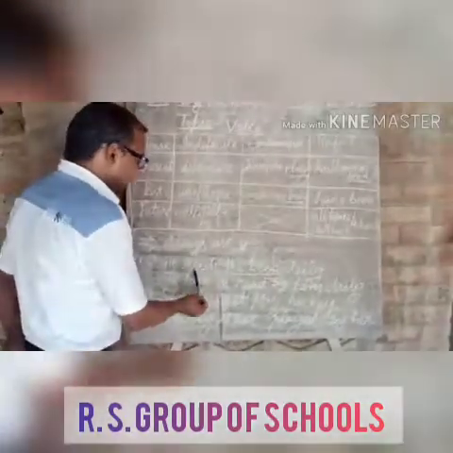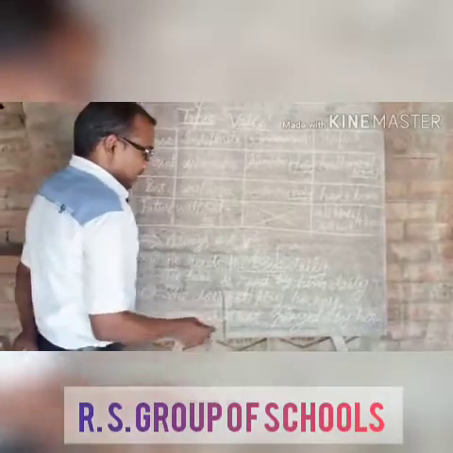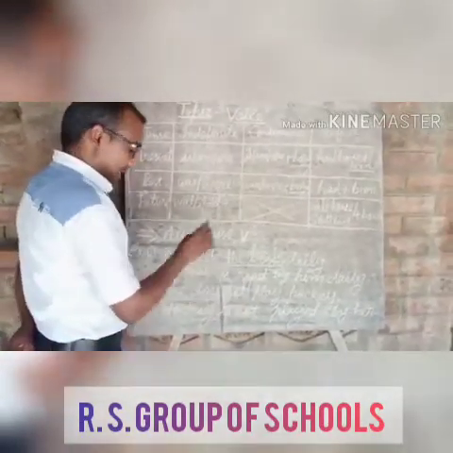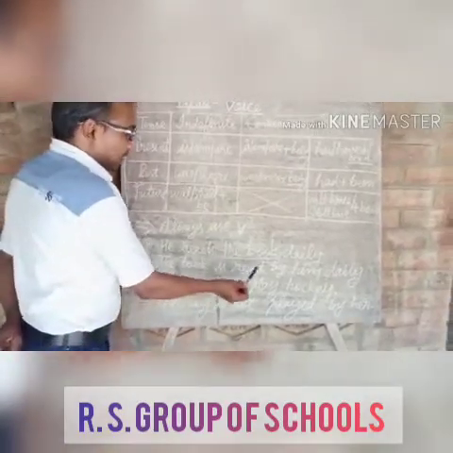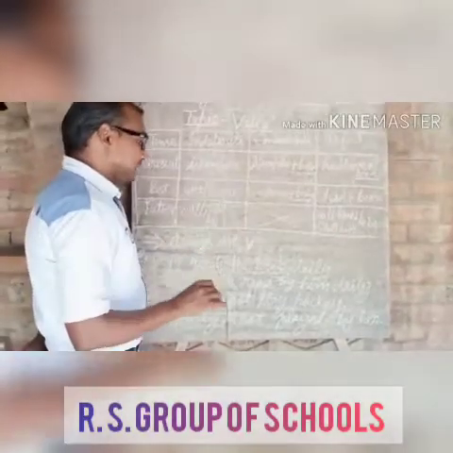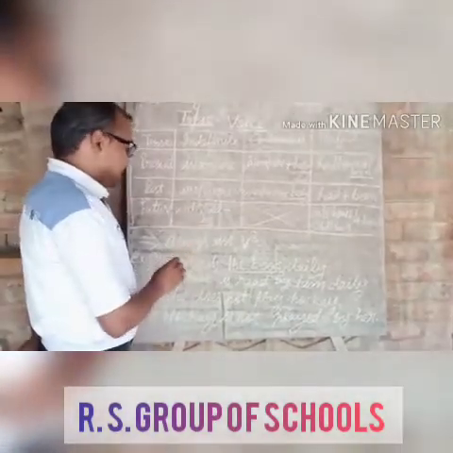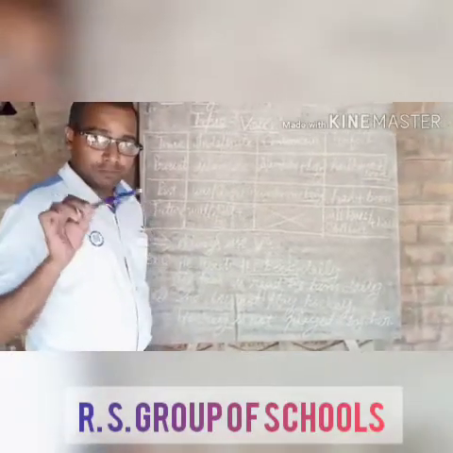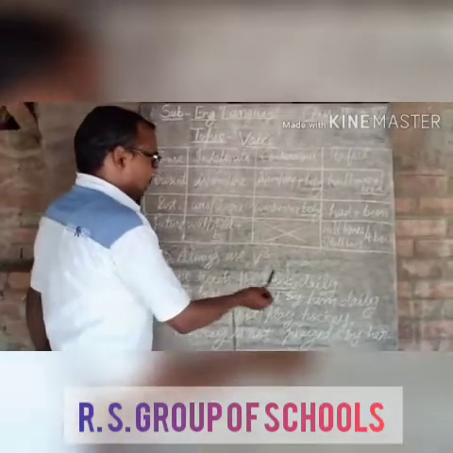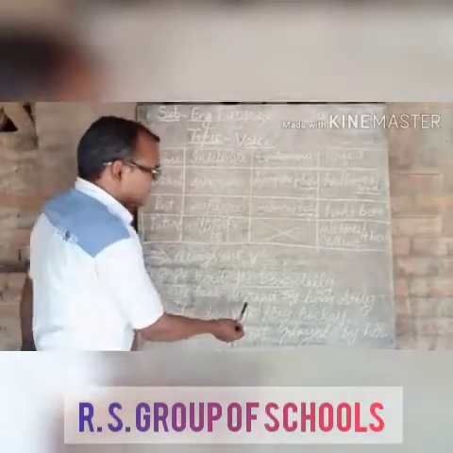The verb is read and the third form is read. Okay, spelling is same, but pronunciation is different. This is read and this is read. Okay, the book is read, and we will use by before the object. The subject of active voice will become the object of the passive voice. So the object of he will be him. So by him daily. Okay, so the answer will be: the book is read by him daily.